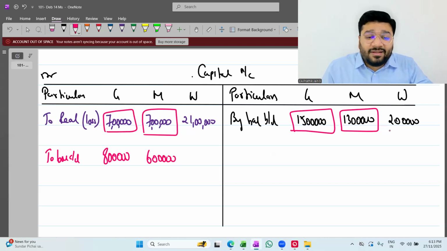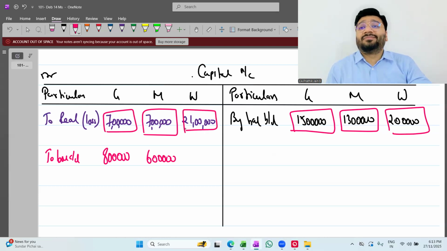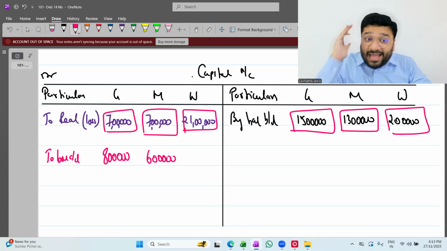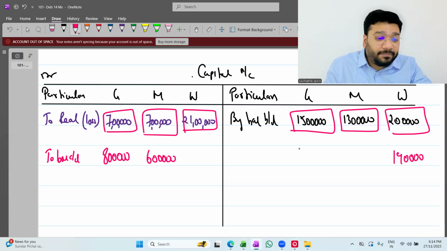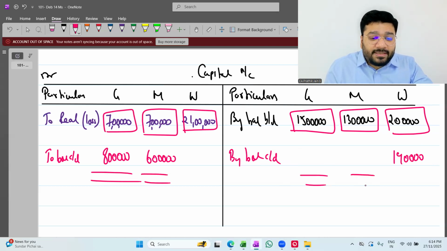Now, to W, we have to pay 2 lakh. But from this donkey fellow, we have to receive 21 lakh. Not 1 lakh, 2 lakh. 21 lakh we have to receive. So in net, how much should we receive? From 21 lakh, I'll minus the 2 lakh that we have to give. So what is the balance to receive? 19 lakh will come here. Any problem? By balance carried down. Any problem? All this in pencil, okay?